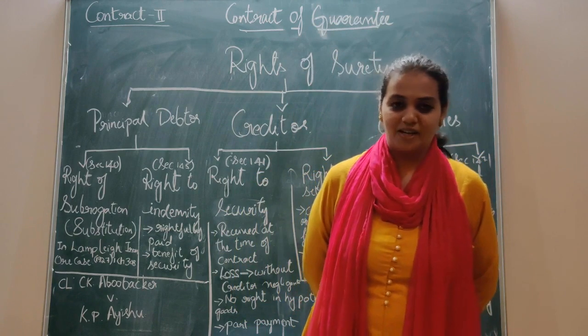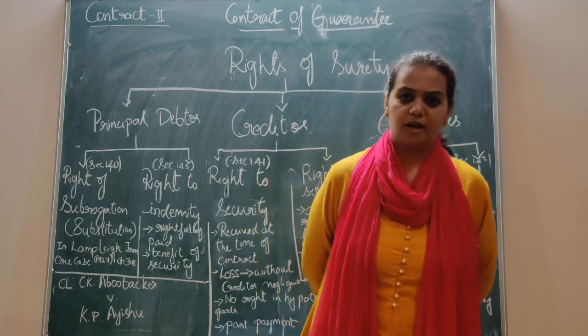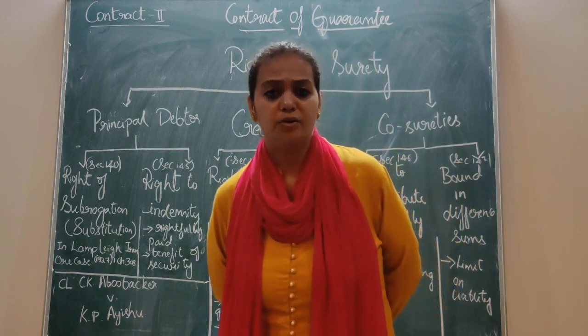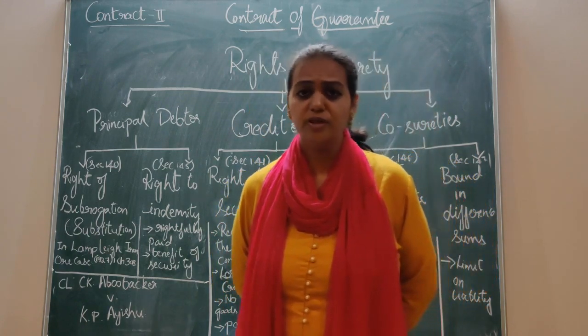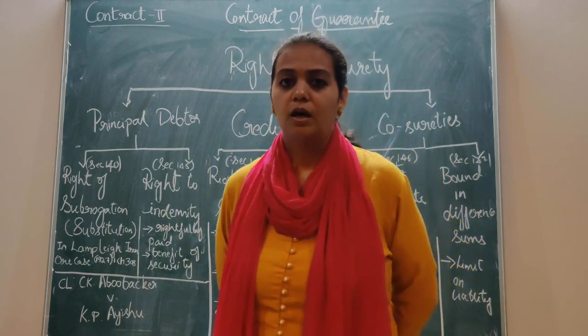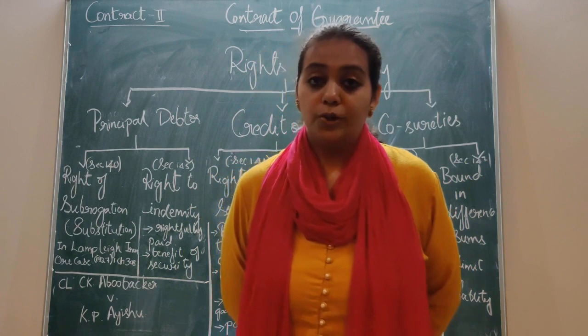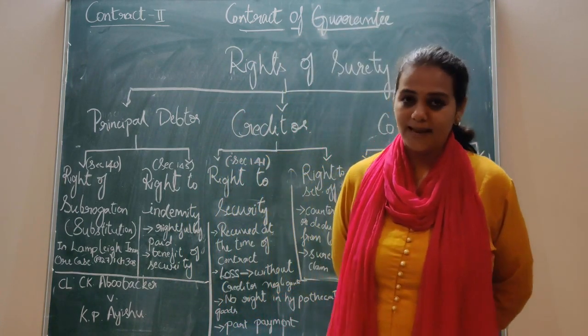He has given us furniture. So what does the creditor do? That is A. He sells the furniture and he realizes a certain amount. See, the loan amount was 5,000. We assumed it to be 5,000. So he realizes up to 3,000. Now the surety becomes liable for 2,000, right? The balance amount, the surety becomes liable.